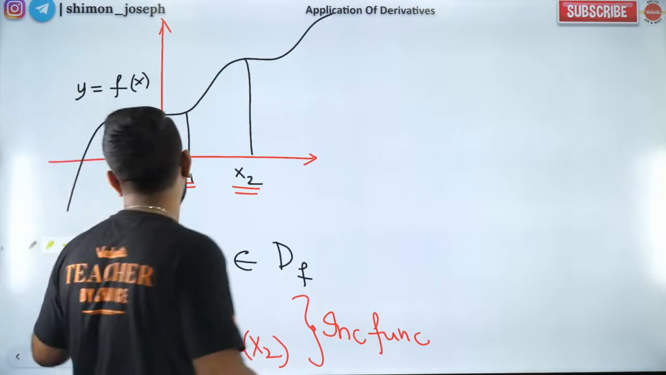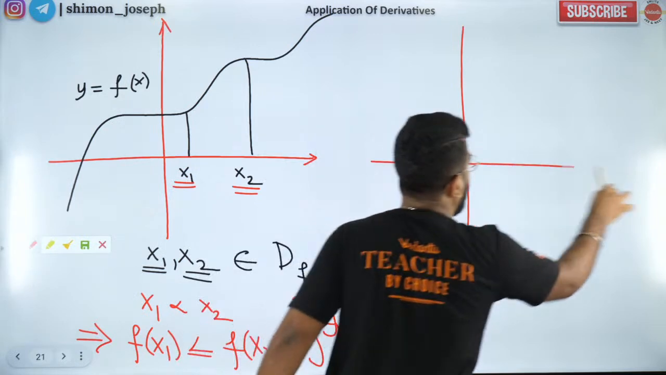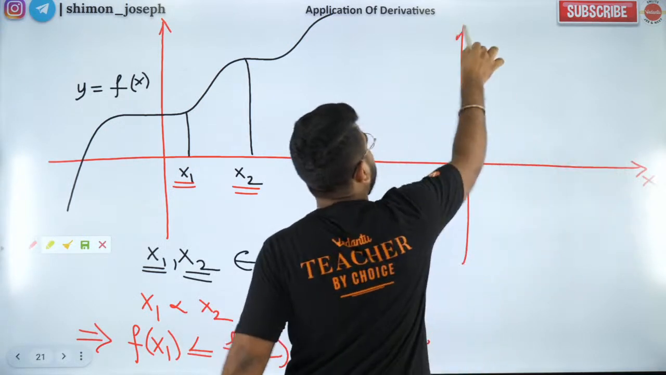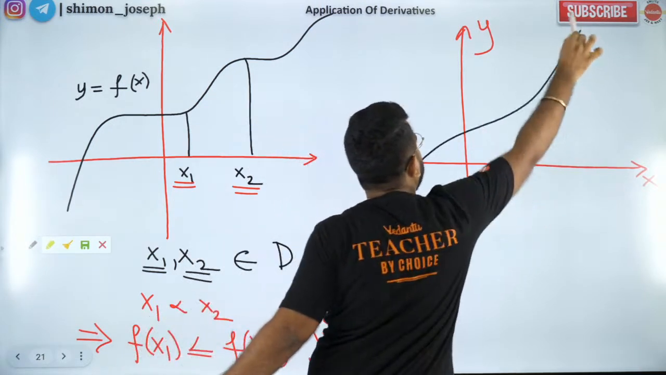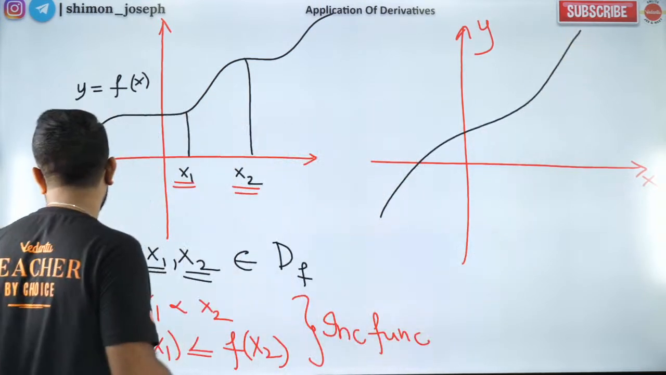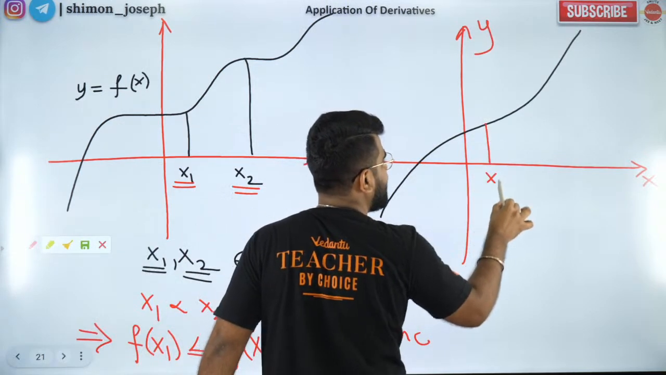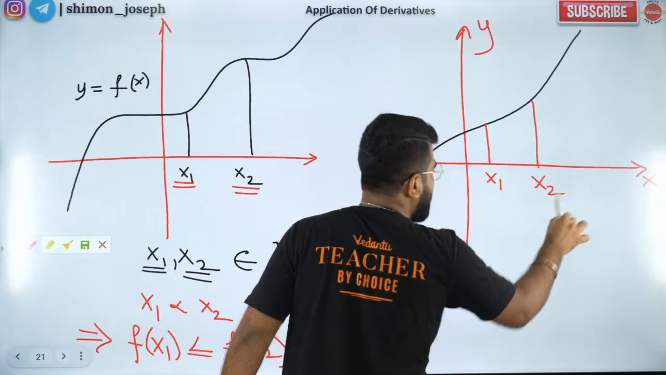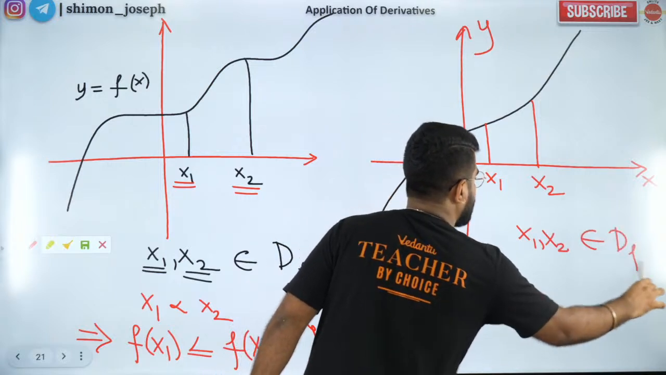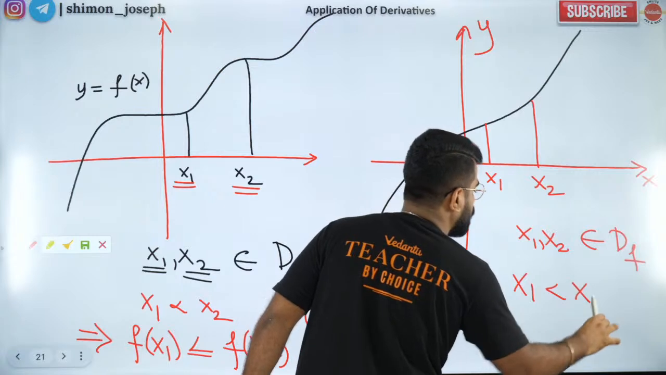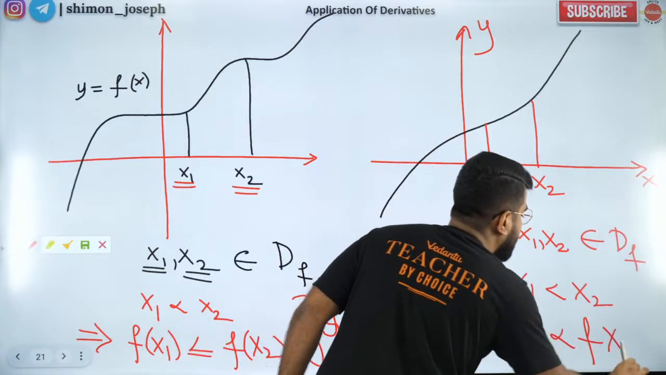Sir, what happens when you have a strictly increasing function, sir? Can you please explain that also? Of course, my dear, I will help you with that also. Please listen carefully. So let us say you have a strictly increasing function like this. And again, I'm going to take two values of x, let's say x1 and x2. So here, if you take two values of x belonging to the domain, if x1 is less than x2, then f of x1 will be less than f of x2.